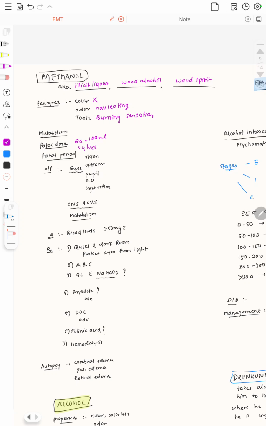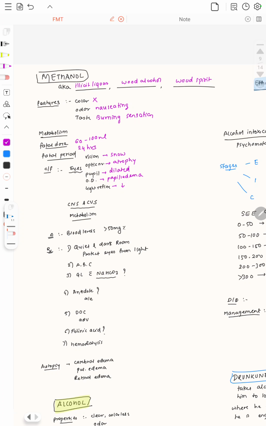Now the clinical features. In the vision, it can lead to snow vision. So snow blindness or snow vision can be seen. There will be frank blindness or blurring of vision. There is an atrophy of the optic nerve that can be seen. Then the pupil will be dilated. Then the optic disc will show papilledema. The light reflex will be sluggish, or it will be decreased.